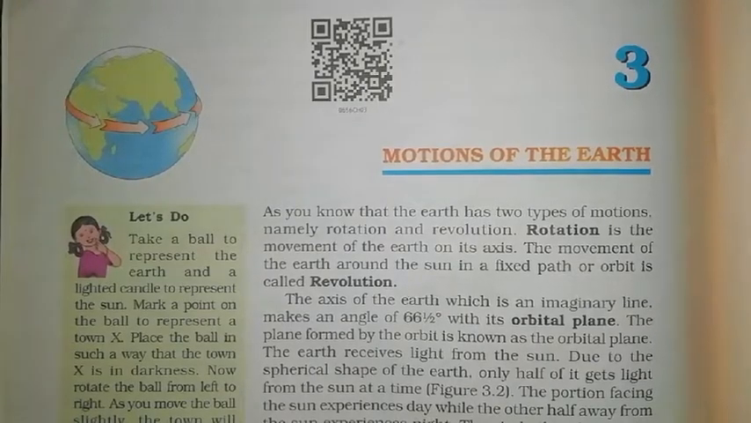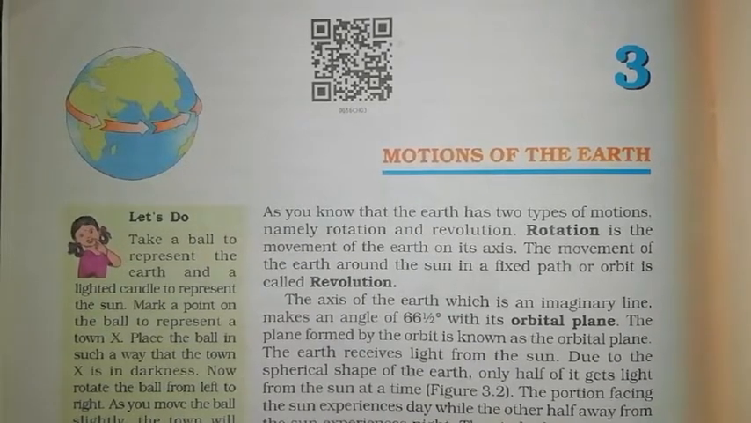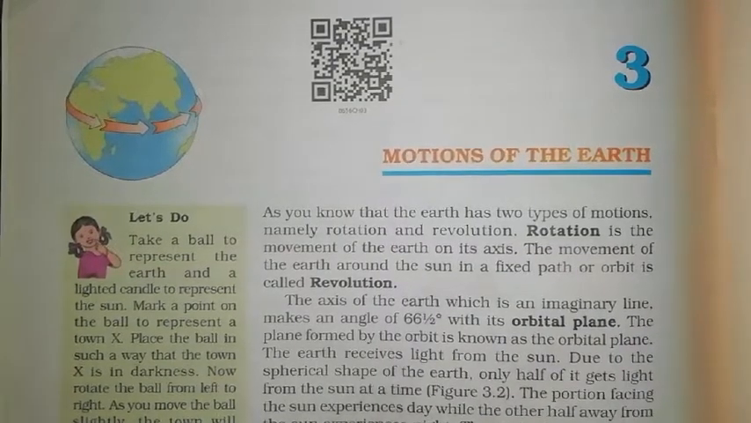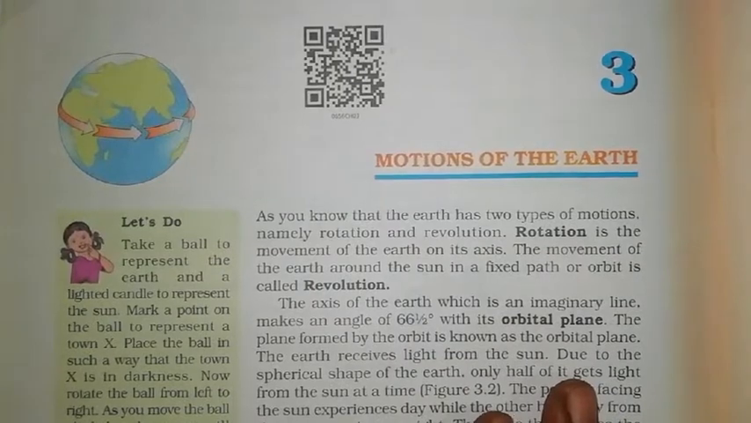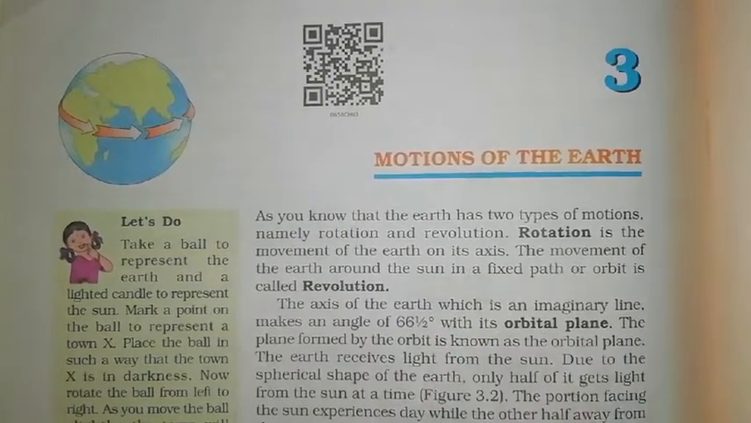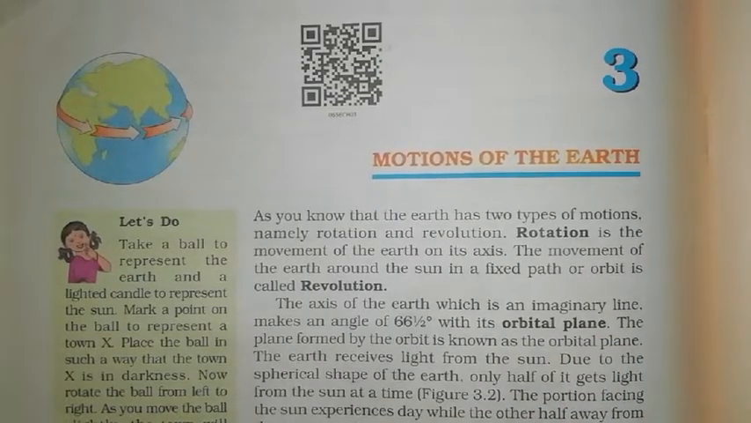Hello everyone. So let's start a new chapter, which is chapter number three, motions of the earth. From the geography part we have already learned about what latitude is and what the position of earth is in our solar system. Okay, so in this video we are going to discuss chapter three, which is motion of the earth. Motion means its rotation, its revolution. As you know, earth has two types of motions: one is rotation and the other is revolution.